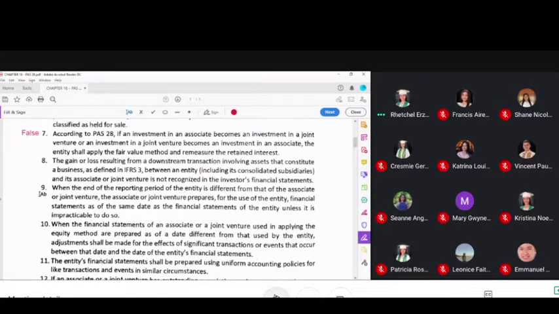Okay, so the fair value method here is if it will cease to be an investment in associate or a joint arrangement and it becomes an investment covered by PFRS 9. But as long as it is PAS 28 or PFRS 11 that applies, you will have to use the equity method. That's the second most important thing to know in PAS 28. That should be part of your stock knowledge, class.